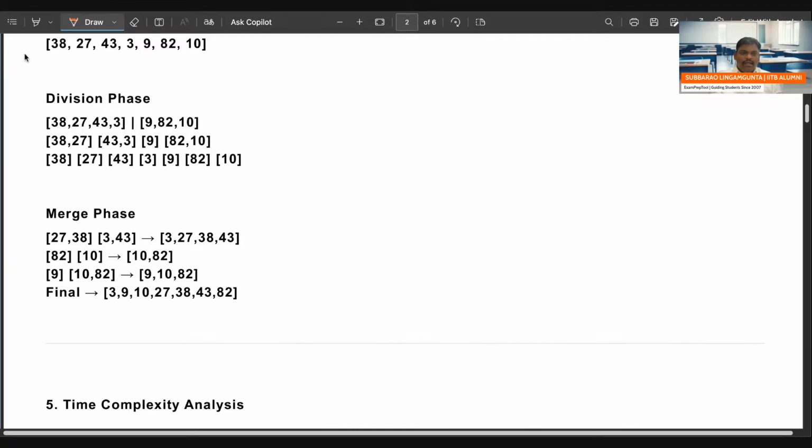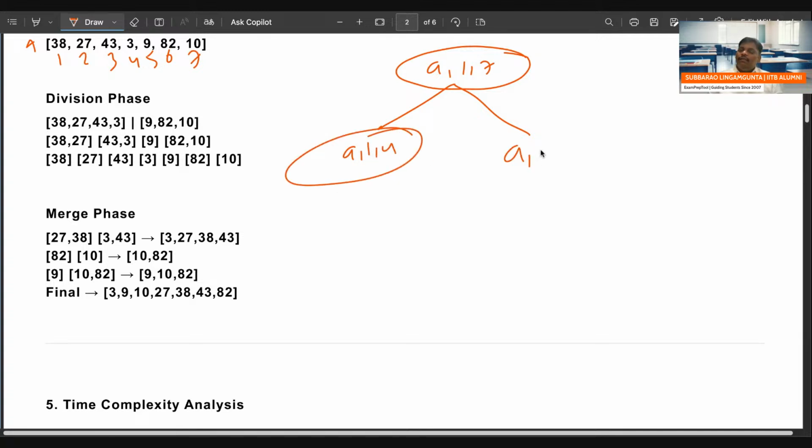It is array A with elements 1, 2, 3, 4, 5, 6, 7. So 7 elements are there, array A containing 1 to 7, and you want to sort it. First divide: A[1,7], 1 plus 7, 8 by 2, so 4. So array A containing 1 to 4, sort the left side. Array A containing 5 to 7, sort this. So first divide.